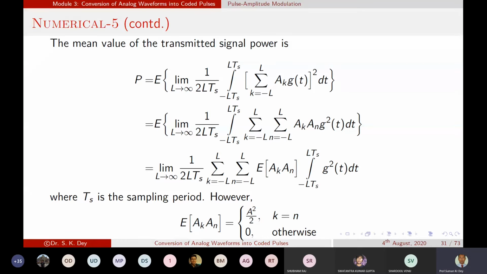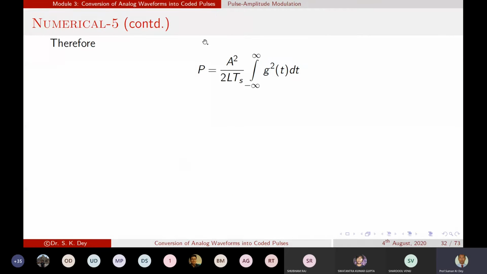Basically, when we multiply a sample value with the shifted version of that sample value, there is a correlation. So this term will give us A square by 2 when k equals n, and 0 in the other case. So we can write P equal to A square by 2 LTS, integration of minus infinity to infinity g square t dt.